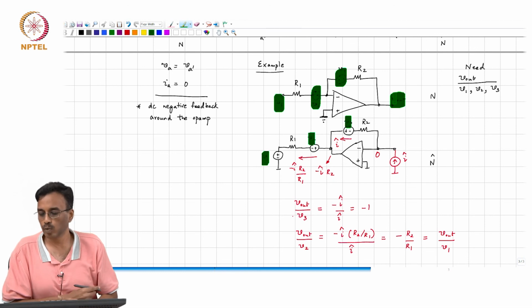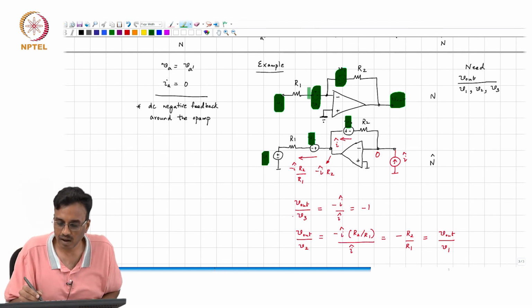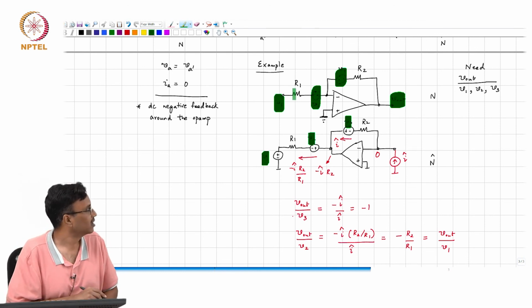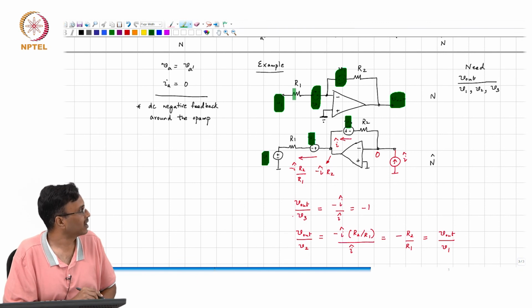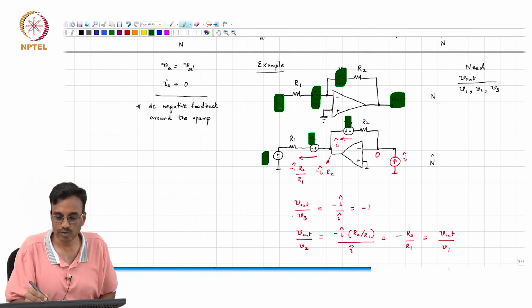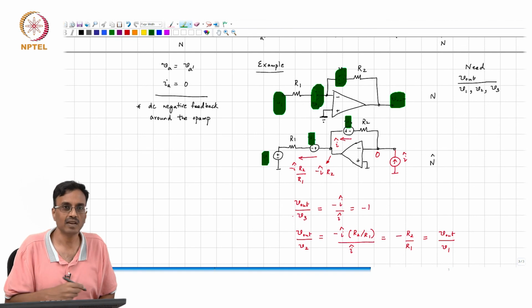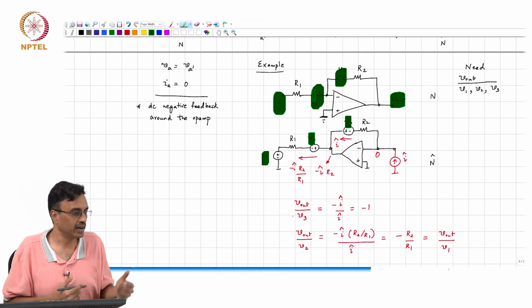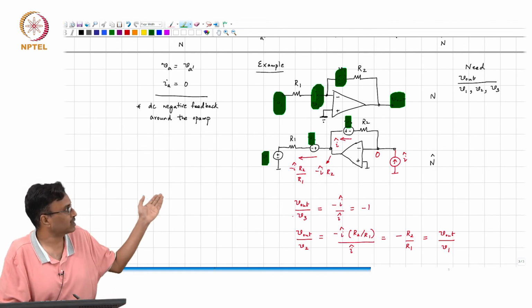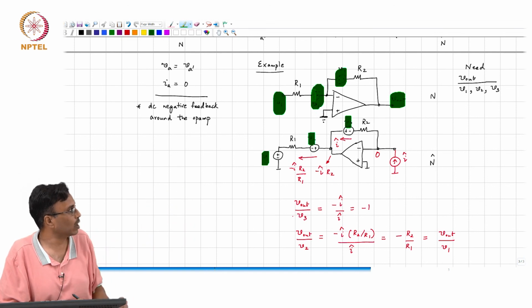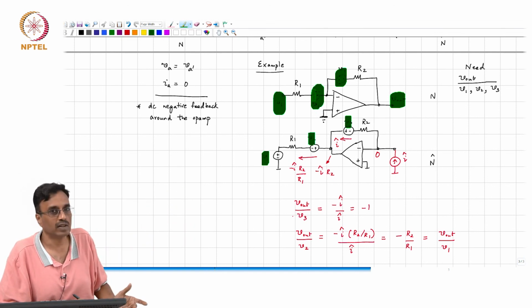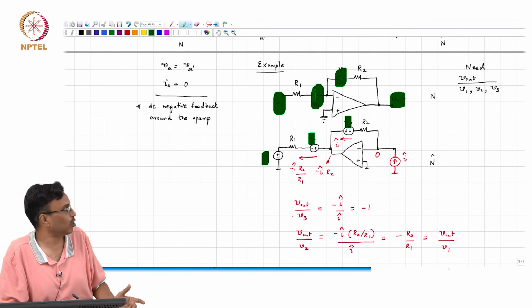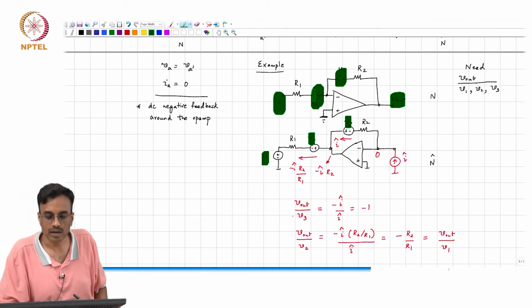Minus R2 by R1, right. And then if you open your eyes carefully, you would see that V1 and V2 are in series, and therefore, there is no point in doing the analysis all over again. The transfer function from V1 to V out is the same as the transfer function from V2 to V out, and you say, oh well, that is also minus R2 by R1, right.